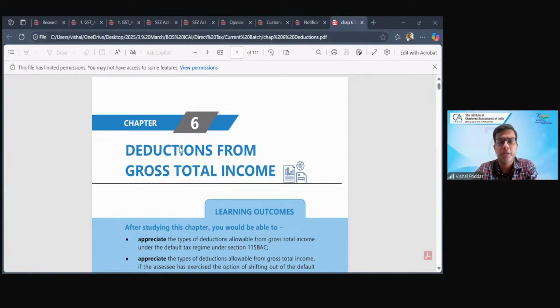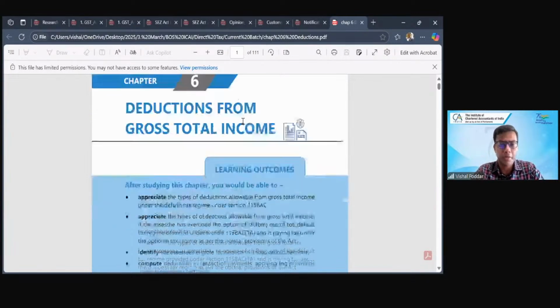I would like to first clear your doubts, because now we are on the last leg of this particular subject. I broadly feel there are 3 legs. The first leg is where you get acquainted with the subject with some basic topics, which includes the charging part, the definitions, your residential status, exemptions. Then the second leg covers the computation, which will end at this topic. And then the last leg comprises the procedural part.